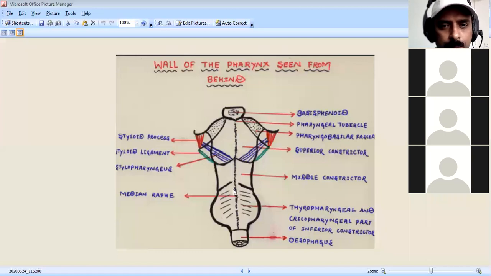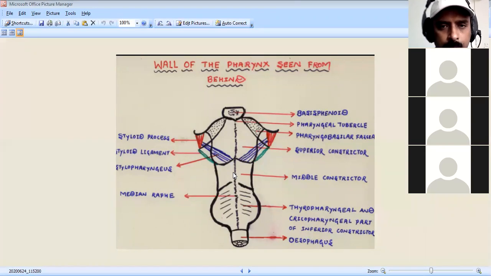Diverticulum means a bulging protrusion from the weakest part. Here three muscles are there. Between the two constrictor muscles, there is a part which is weaker. From this, a herniation may occur, and that may form due to neuromuscular incoordination between the inferior constrictor and the middle constrictor. This incoordination leads to difficulty in swallowing, and that is commonly seen in the pharynx. That is what we call a pharyngeal diverticulum.